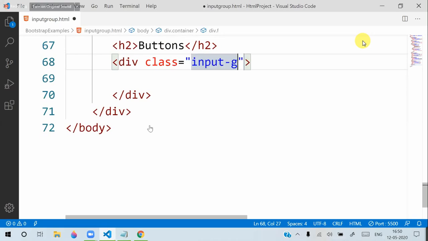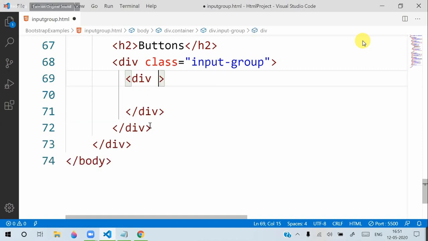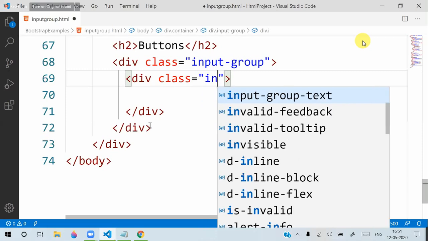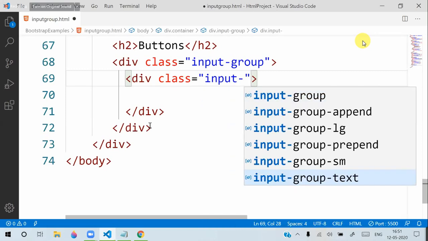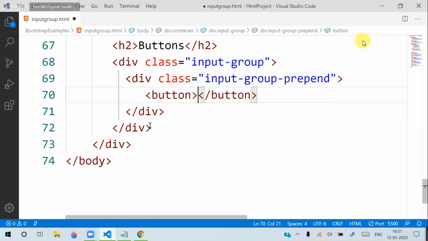Again we add a div inside this with the class input group prepend. Here we will directly put a button, and for this button we will give the text your photo.